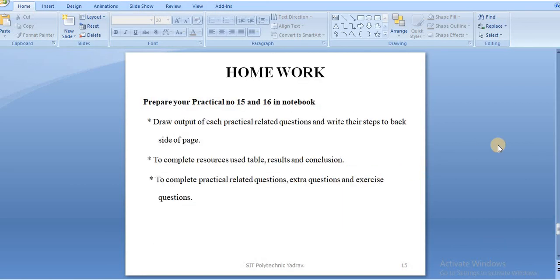Homework for you: complete your practical number 15 and 16. Draw the output of each practical question and write their steps on the back side of that page. And then complete the next points also.